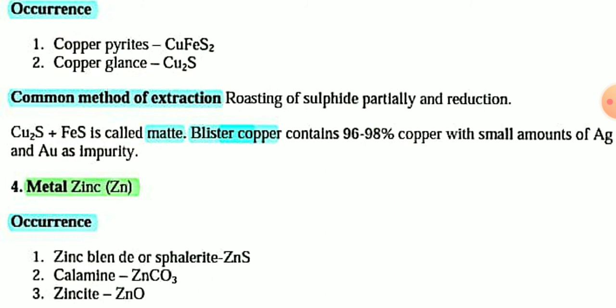These are two important points: one is what is copper matte, and the other is blister copper. Copper matte is a mixture of copper sulfide and ferrous sulfide, and blister copper is the impure copper. Blister copper contains 96 to 98% copper with small amounts of silver and gold as impurities. You have to remember these two terms, blister copper and copper matte.